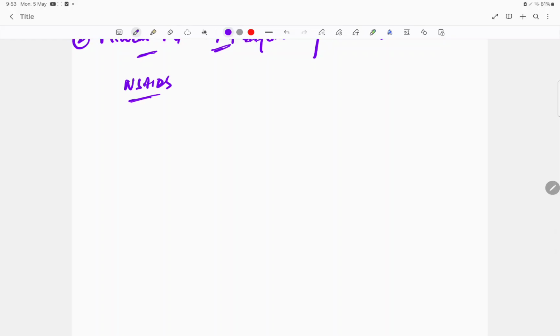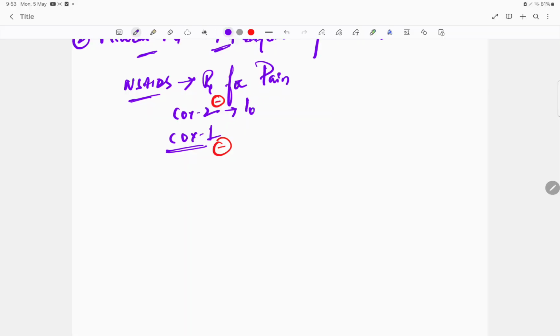So these NSAIDs are basically a treatment for pain. That's what I want to tell you. So there are COX-2 inhibitors and COX-1 inhibitors, of which COX-1 is preferred, because COX-2 inhibitors, if you use them in the long term, lead to cardiovascular complications.